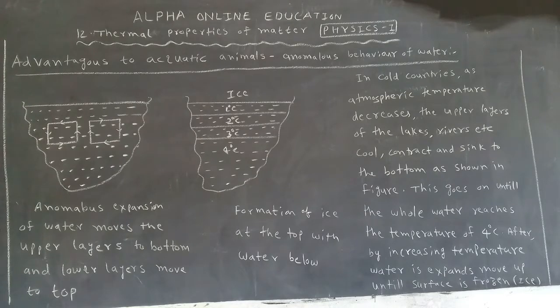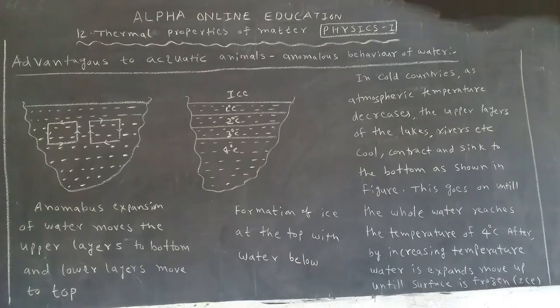See the first figure. In the first figure we can take one square shape, which means that it is circulated like this. The volume decreases, so the water layers move to the bottom until the whole water temperature is 4 degrees centigrade. This circulation happens up to the total water being at 4 degrees centigrade.